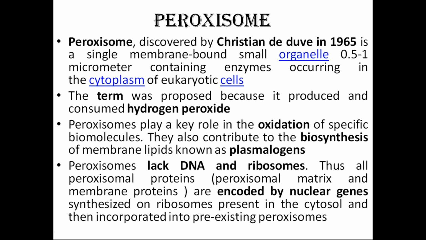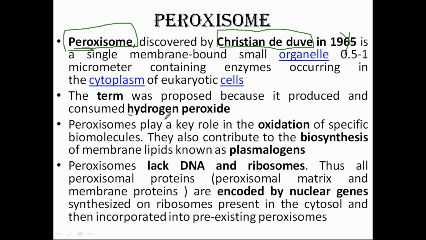If we talk about the peroxisome, the name was given by this man, Christian de Duve. This is important because it is asked for a 2 marks question. The year is not important, but the name of the scientist is very, very important. If I see this term peroxisome, it has something called per.